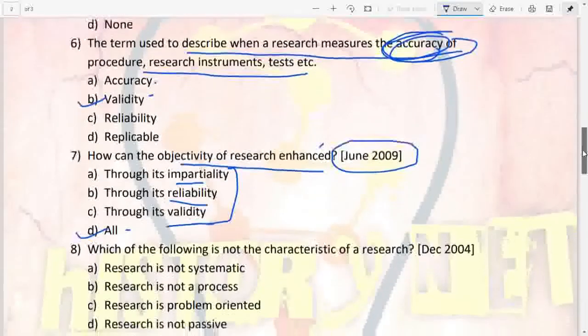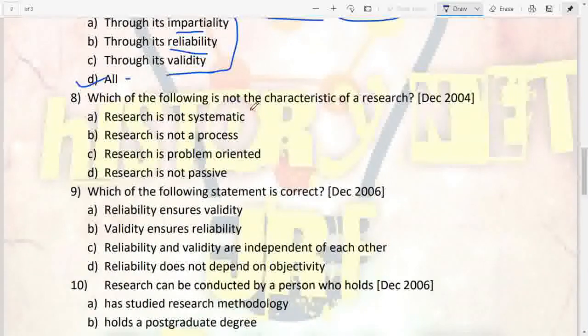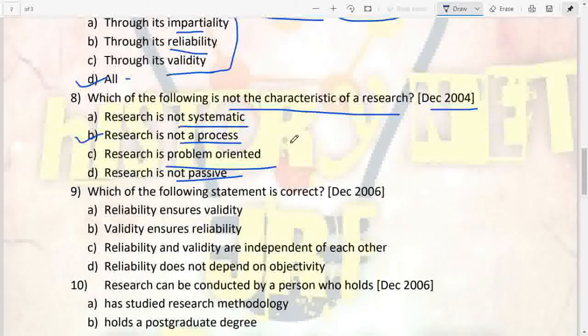Next question we have, which of the following is not the characteristic of research? December 2004. Research is not systematic, research is not a process, research is problem oriented, research is not passive. So the answer is going to be B, research is not a process, because research is a process.